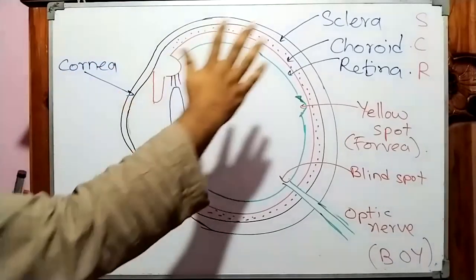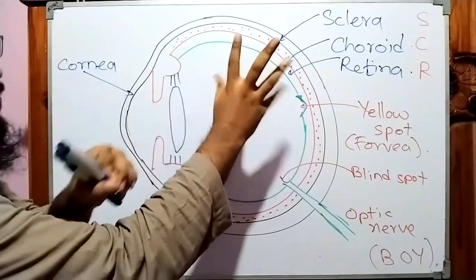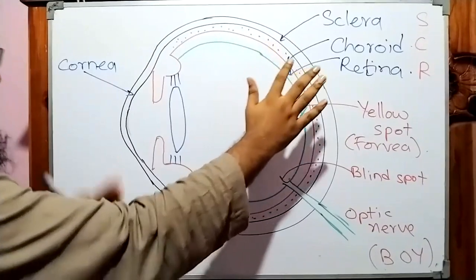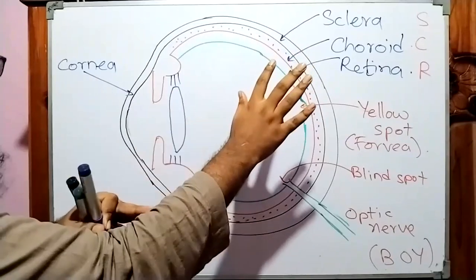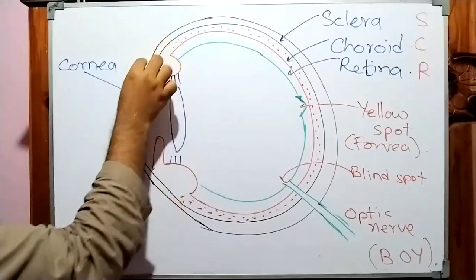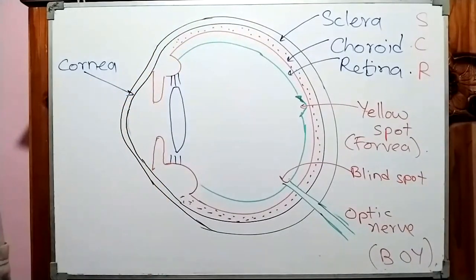Now you look at this. This is my hand. This is also part of the hand. But because it's small fingers, we are calling it finger, no? This is the hand, this is the finger. But same, both are together. Like that, sclera, same thing. In front, when it comes, it becomes the cornea.